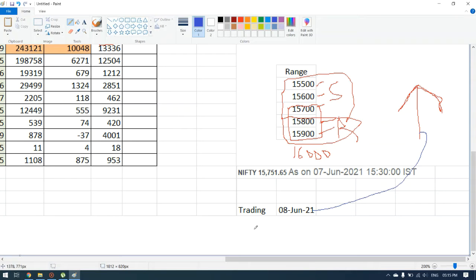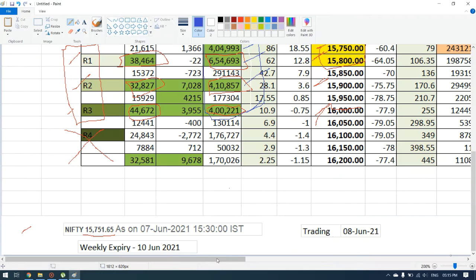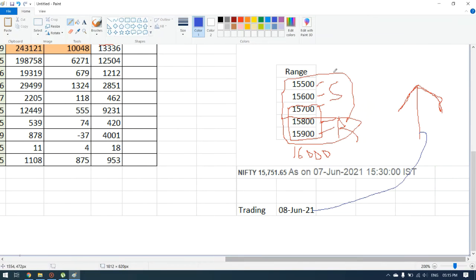But still, the market is always driven by some news, so anything can happen, so be cautious while trading. So this is the option chain analysis for trading on 8th June, and this is the range.